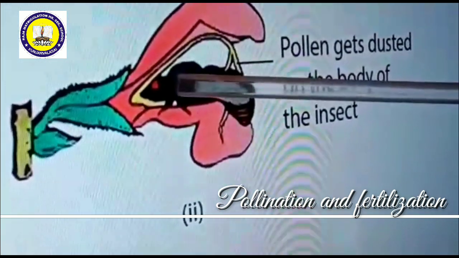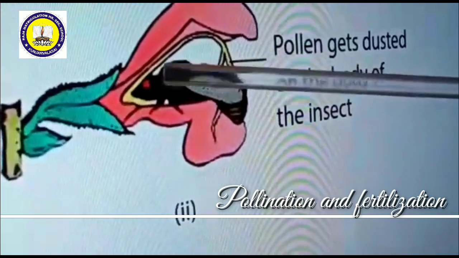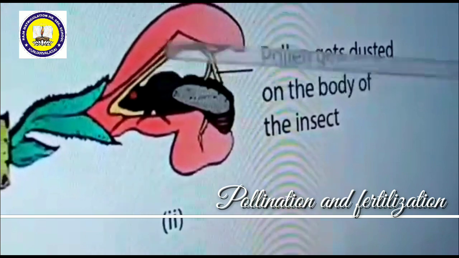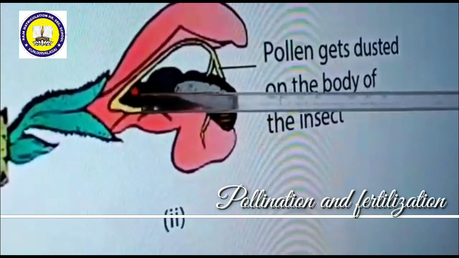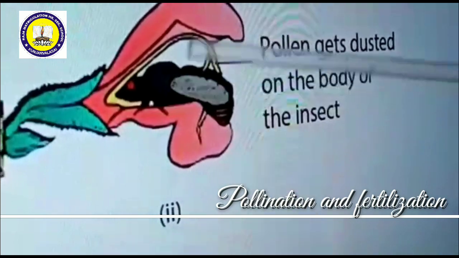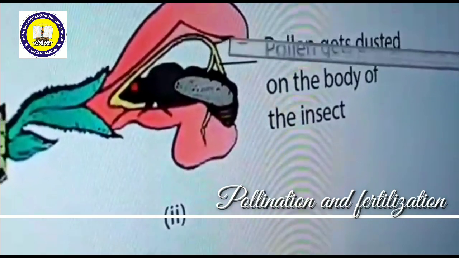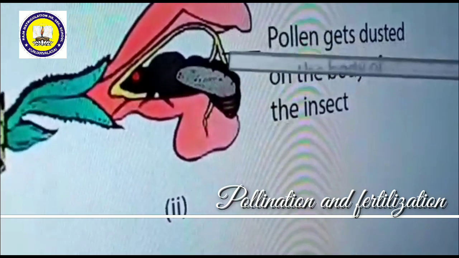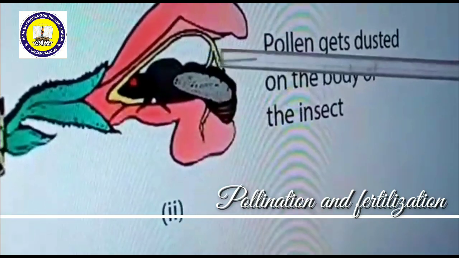Then it goes inside, and the head of the insect penetrates inside. It pushes the sterile lobes of the anther, which makes the fertile lobe of the anther touch the back of the insect. So the pollen grains fall on the back of the insect.